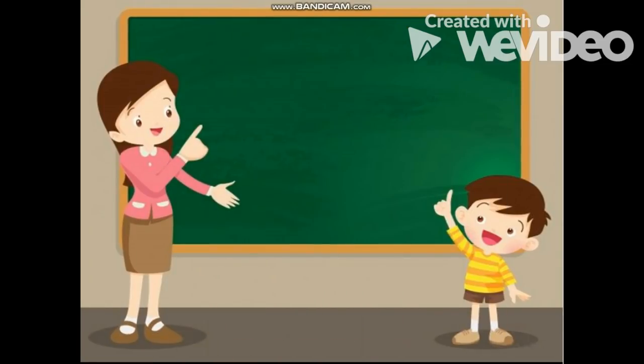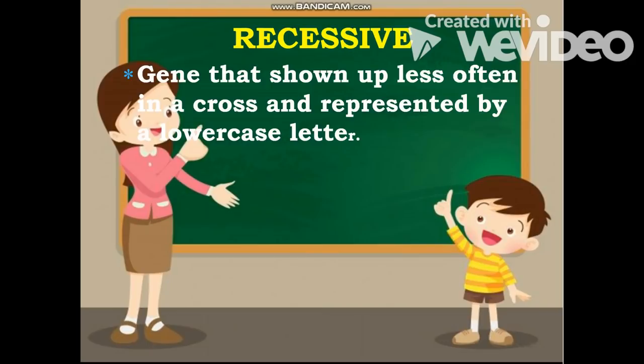Next, we have here recessive. When we say recessive, that is the gene that shows up less often in a cross and is represented by a lowercase letter. Meaning to say, kapag pinagsama nyo si dominant at si recessive, hindi siya yung kadalasang lumalabas or nakikita. Pero kapag si recessive ay pinag-cross sa isa pang recessive, of course, 100% recessive ang makikita or kalalabasan. And it is represented as the lowercase letter.